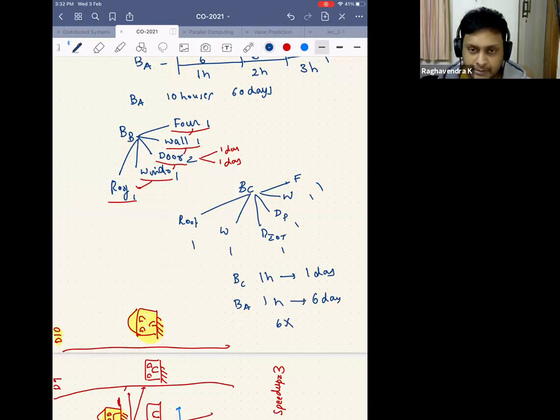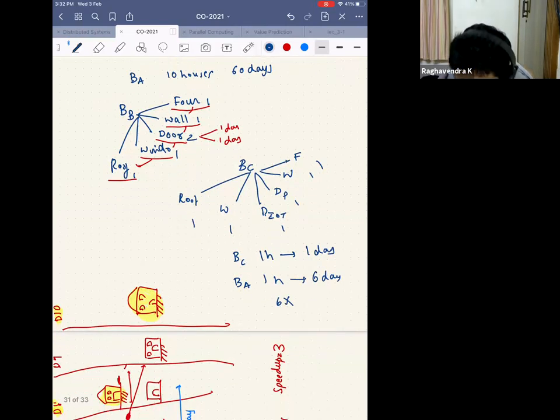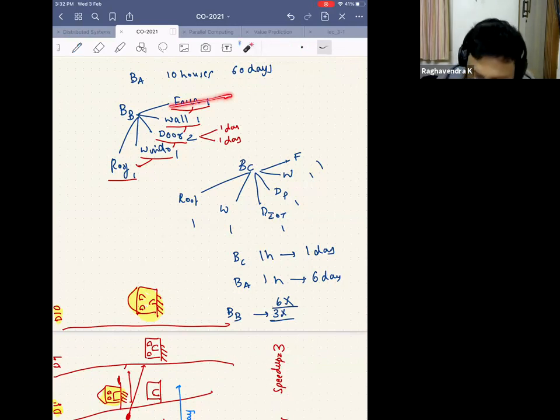So you double the speed up. The speed up of builder B was 3x and builder C is 6x. You didn't do anything. You just split only one thing. You didn't touch the foundation. You didn't touch the wall. You didn't touch the window. You didn't touch the roof. You didn't even come up with a new technology for a door. All you did was split this door into a single day each, and you doubled the speed up, which means that if something was taking 10 days, now you are able to do it in 5 days, which is an amazing thing, right?